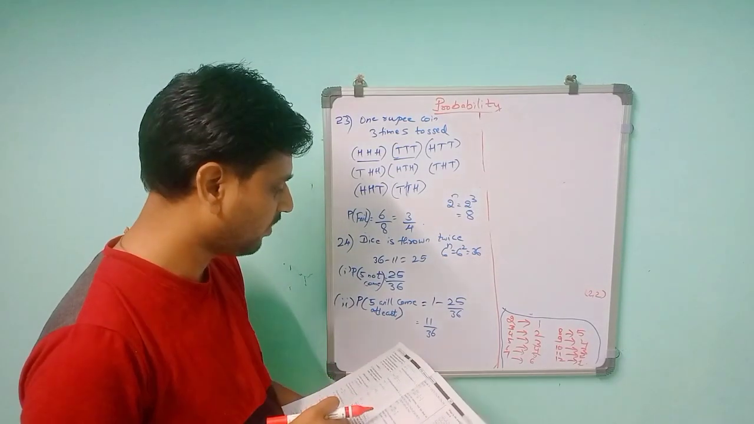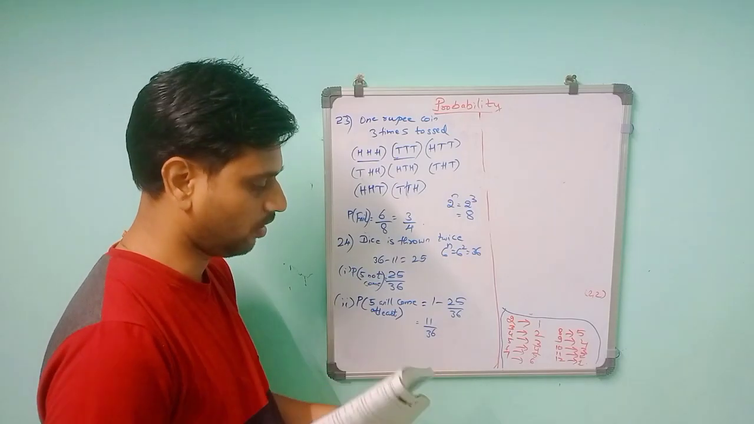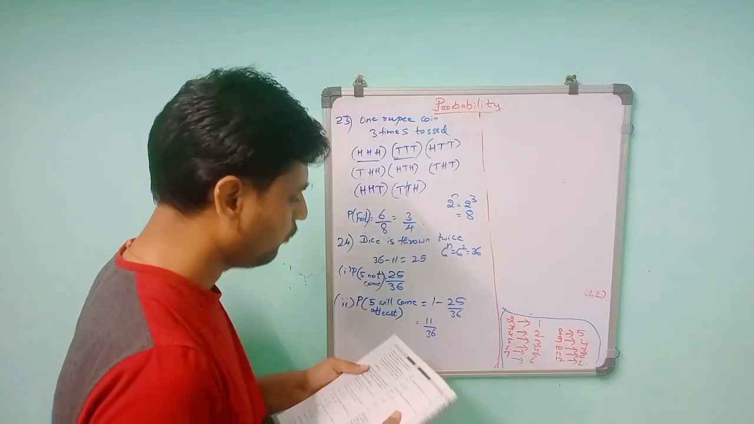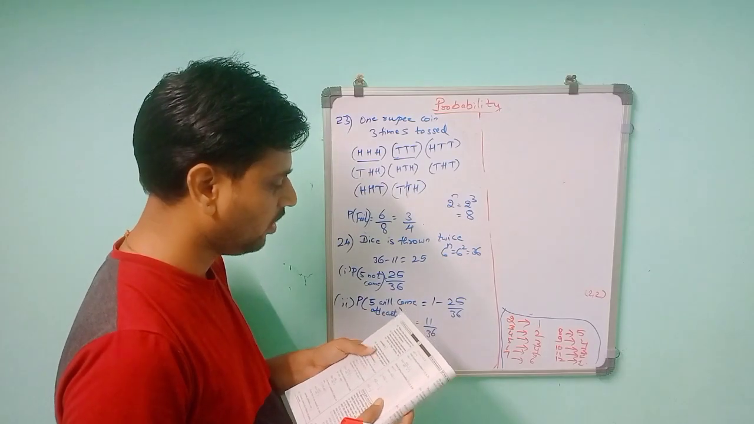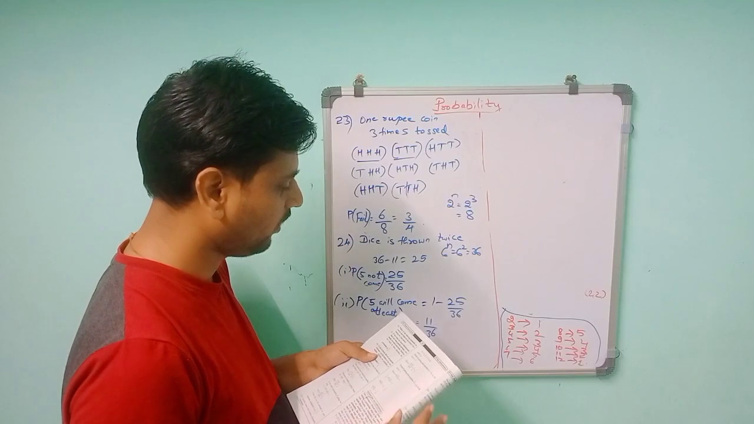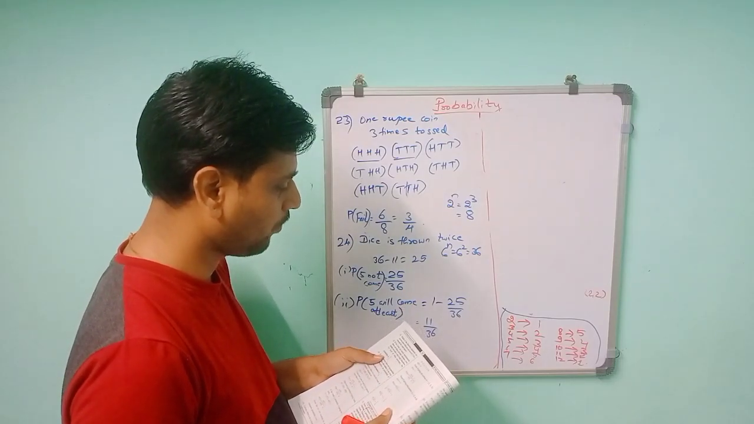Two dice means there will be 36 possibilities. Now: which of the following arguments are correct and which are not correct? Give reasons for your answer. If 2 coins are tossed simultaneously, there are 3 possible outcomes: 2 heads, 2 tails, or 1 of each. Therefore, for each of these outcomes, the probability is 1 by 3.